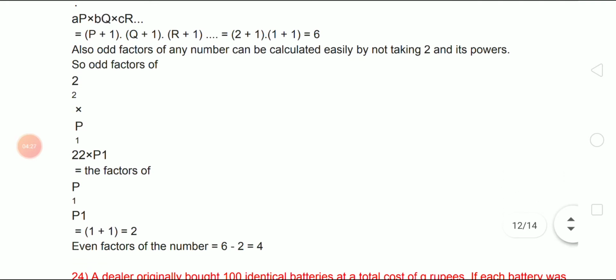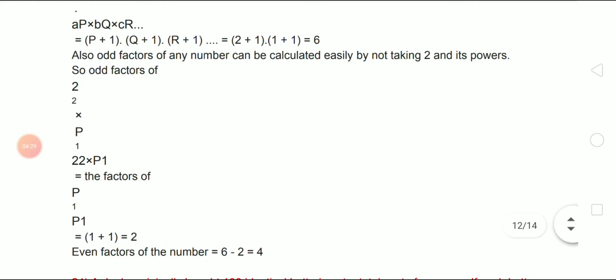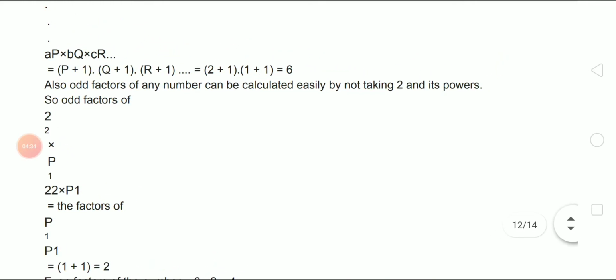We are getting the total value 6, then later we are getting the odd value 2, 1 plus 1. So 2 plus 1 is 3, 1 plus 1 is 2, 3 into 2 equal to 6, that is the total value.